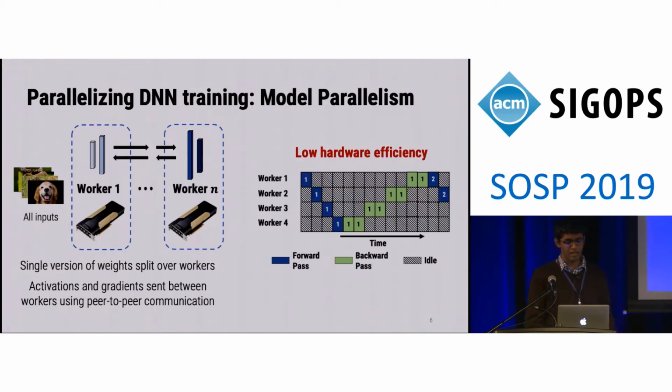This is a timeline of what a model parallel execution might look like. On the y-axis, we show per worker execution, and on the x-axis, we show time. Each box shows what that worker was doing in that particular time unit. Blue boxes show the forward pass, green boxes show the backward pass, and the hashed boxes are idle periods. And the numbers in the boxes indicate the ID of the input that's flowing through the system at the current point in time. We observe that at most one worker in this setup is active at any point in time.